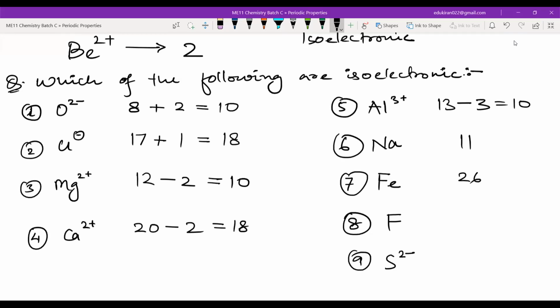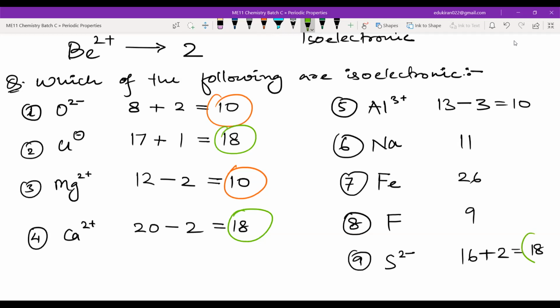9. Okay. Sulfur, 2 minus. Sulfur has how many? 16. And add or minus? Plus 2. Very good. So this will be again 18. So the isoelectronic species are, we have these, this and this are isoelectronic, and we have another set which is 18.